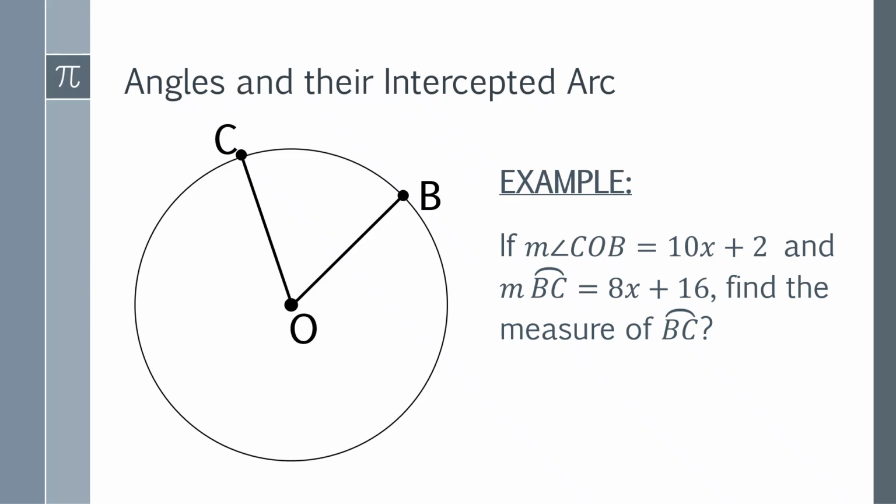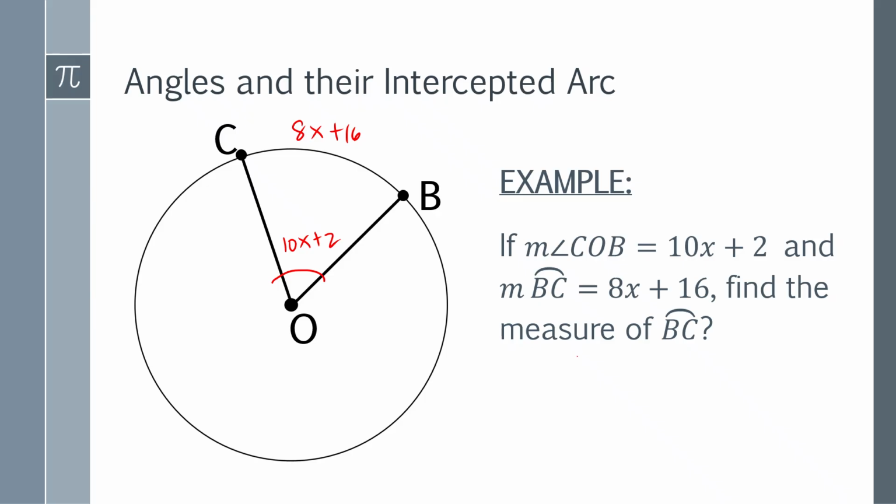Remember, angle COB here is 10x plus 2 and the intercepted arc, or minor arc BC, is 8x plus 16. Now remember, this is the central angle intercepted arc theorem.